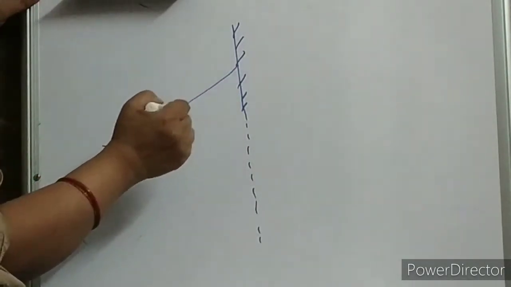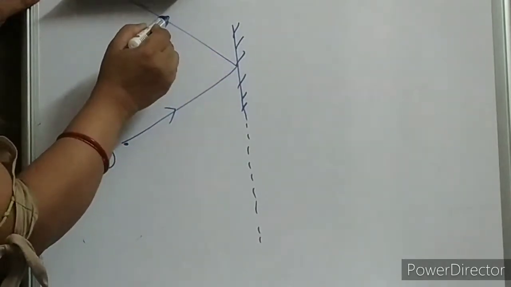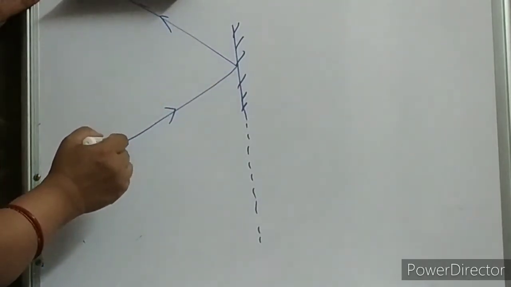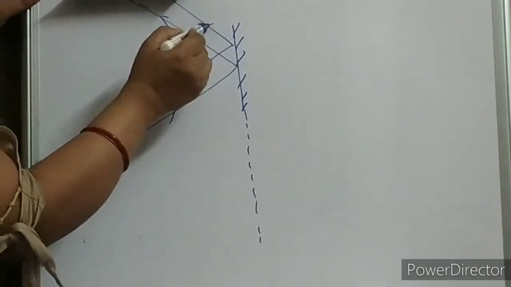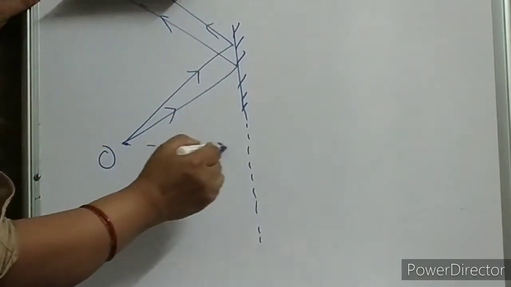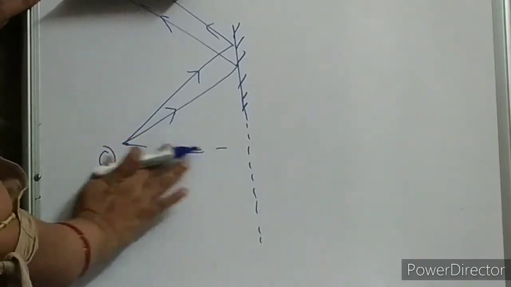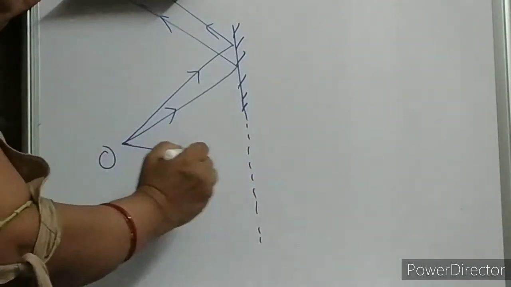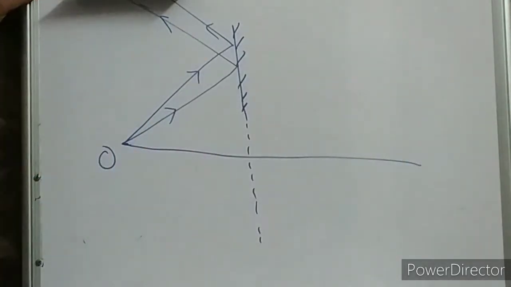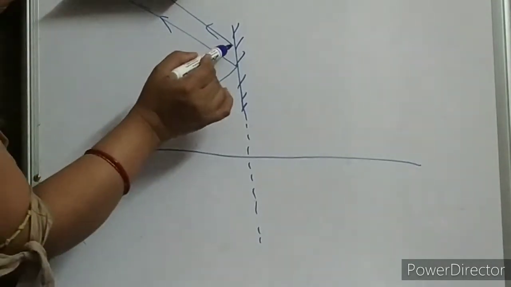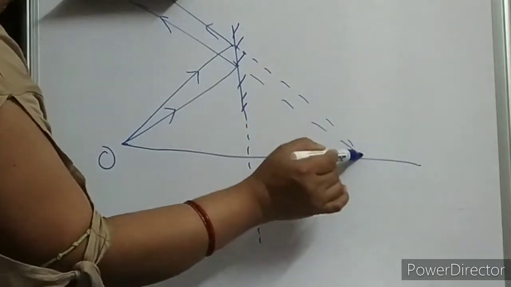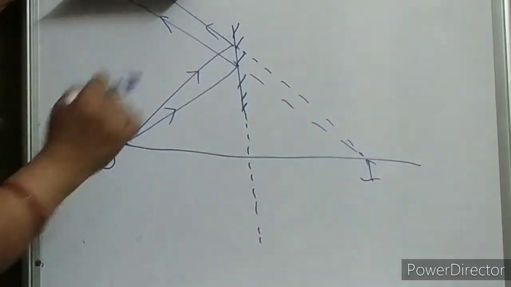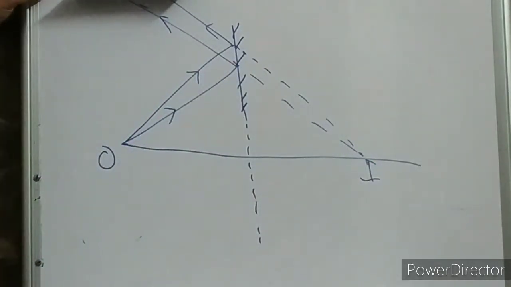One incident ray will reflect back like this, then another incident ray will reflect back like this. Let me draw the line. These shortcuts are always required to do a good diagram. Now at the back side they have to meet. So this is your image, children. Hope I am clear with this.